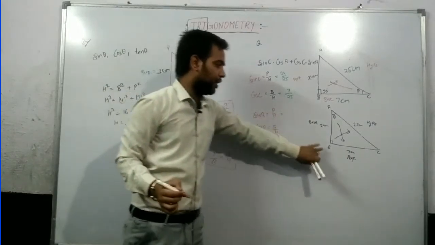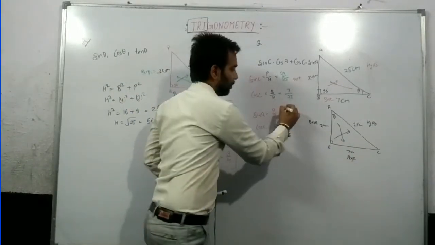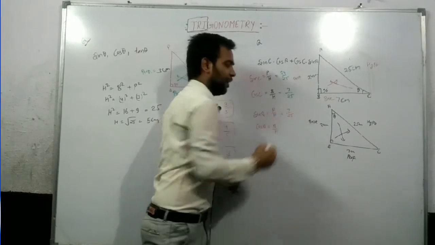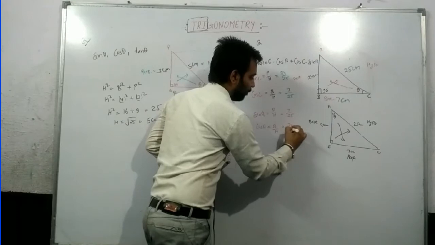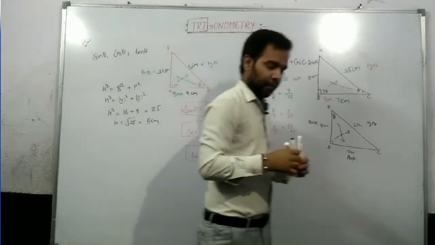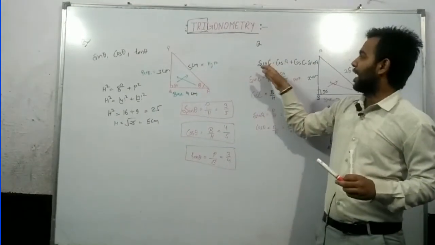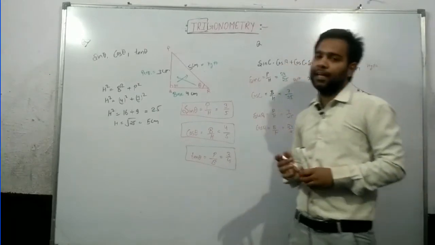The perpendicular in the second triangle is 7, so sin A is 7 by 25, and cos A is 24 by 25. Now we got the values of sin C, cos C, sin A and cos A.